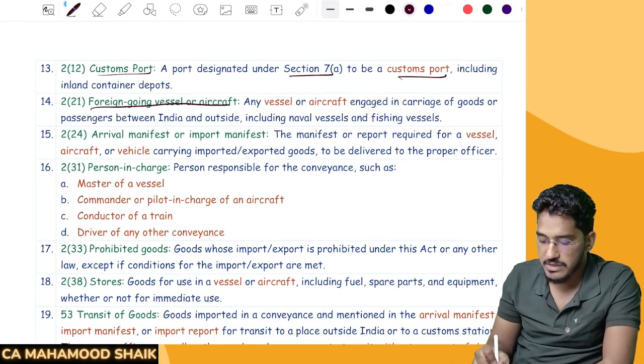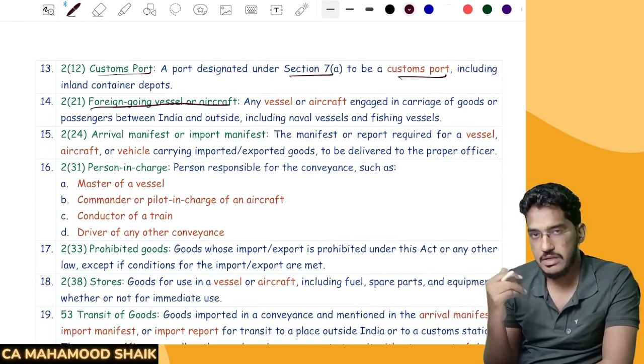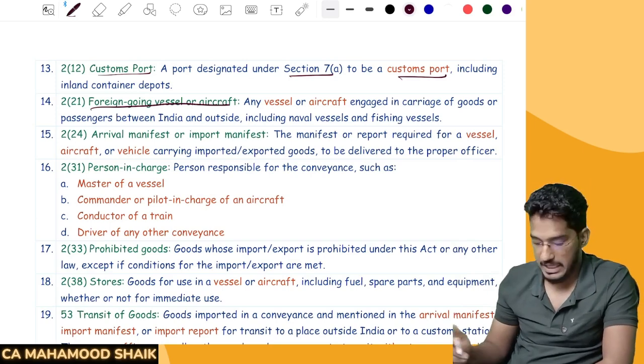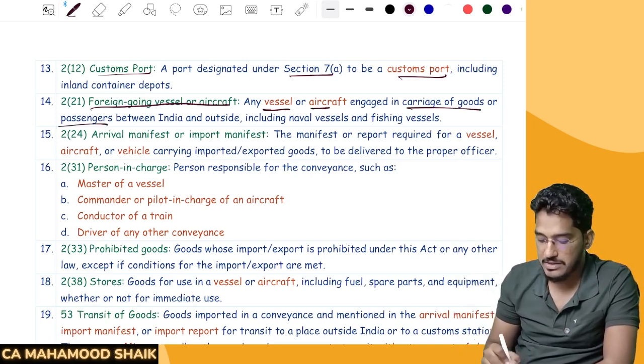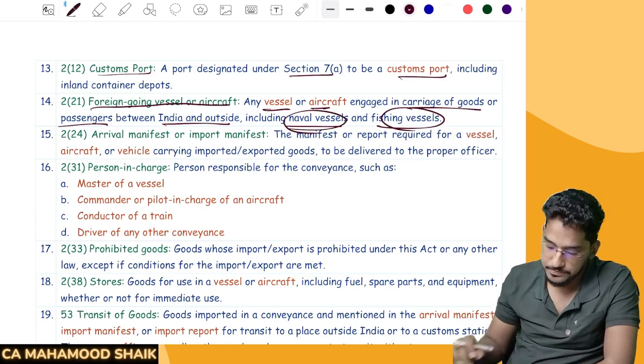Now, what is foreign going vessel or aircraft? The term itself says it: the vessel which is leaving India to a place outside of India, that we call a foreign going vessel or aircraft. So any vessel or aircraft engaged in carriage of goods or passengers between India and outside, including naval vessels and fishing vessels, will form part of foreign going vessels.